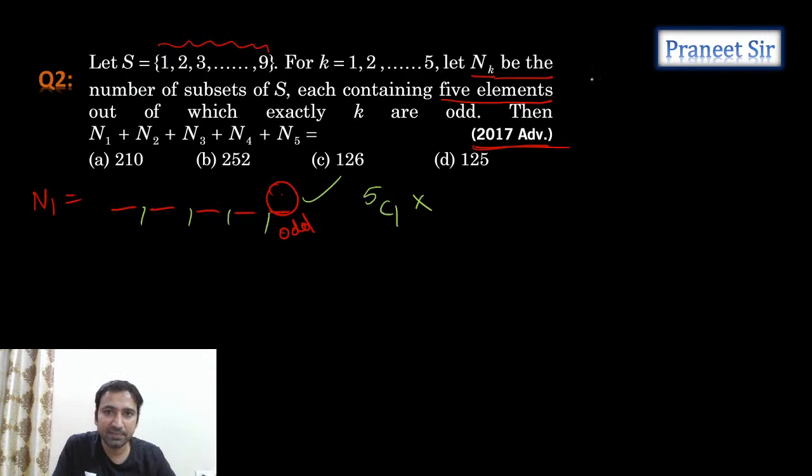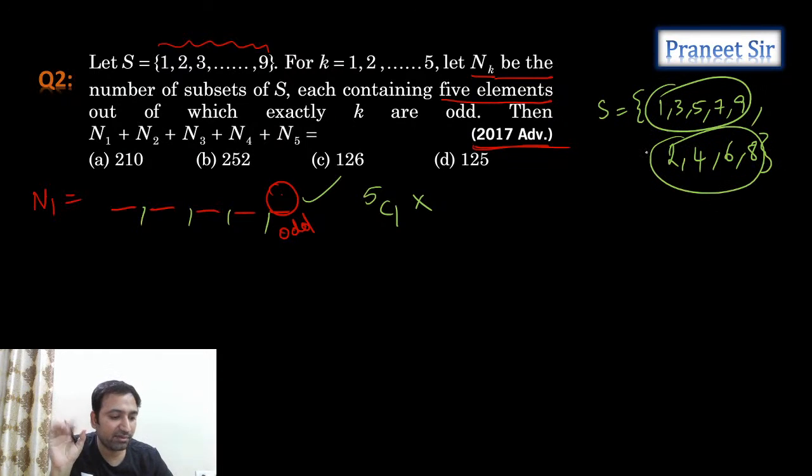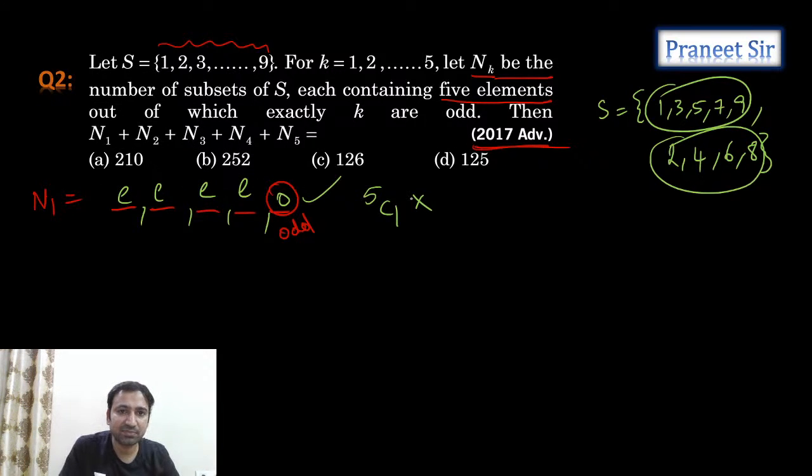Why? Because 1 to 9 in set S, we have 1, 3, 5, 7, 9. 5 odd numbers are there and 4 even numbers are there: 2, 4, 6, 8. These are odd numbers and these are even numbers. So how many ways can we select one odd number? 5C1 ways. How many ways can we select 4 even numbers? Because one is odd, the remaining all are even numbers only. How many ways can we do this? Isn't it 4C4, guys? Yes. So N1 is 5C1 into 4C4.